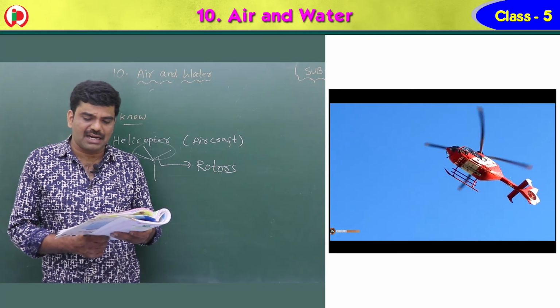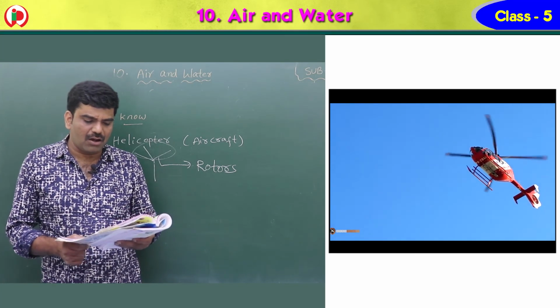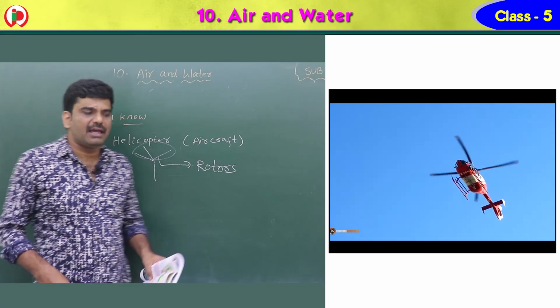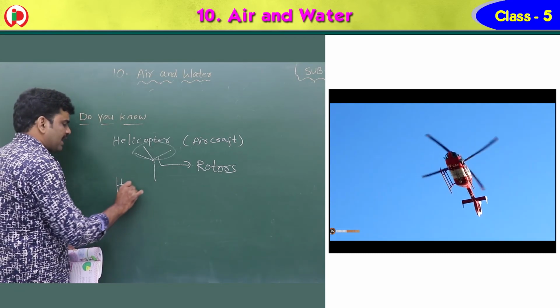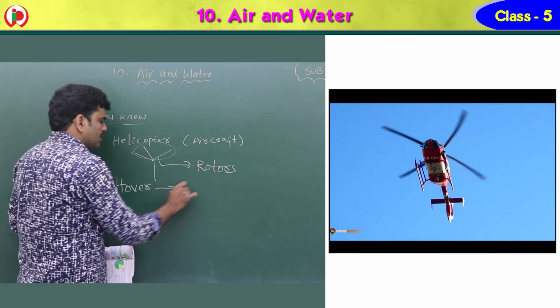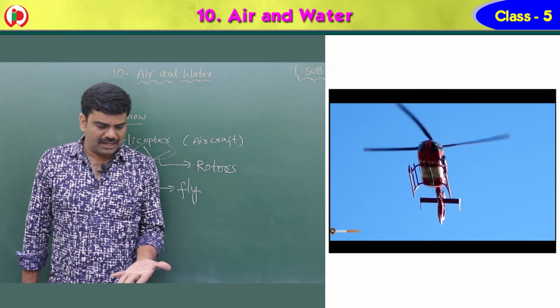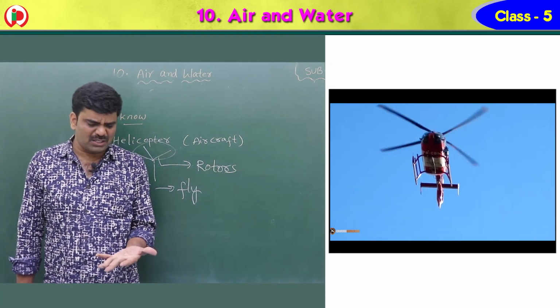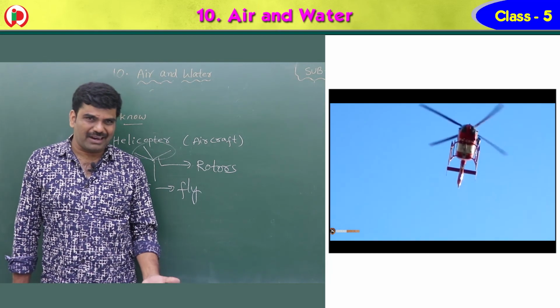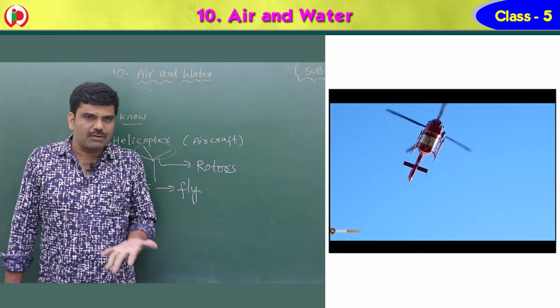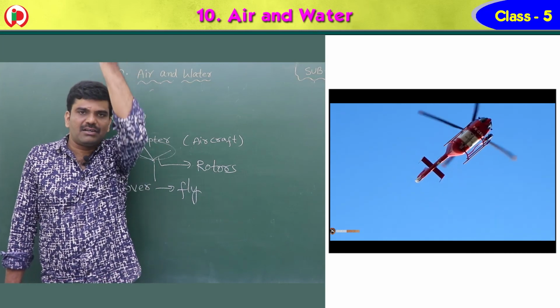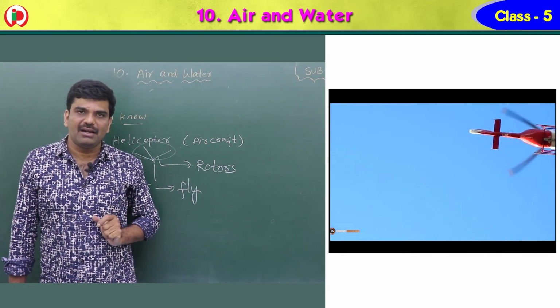Helicopters can rise and land vertically and can also hover in the air. Hover means fly in the air. So when the fan or rotors move with high speed, due to the reduction of the air pressure, the helicopter moves vertically and goes up into the air.